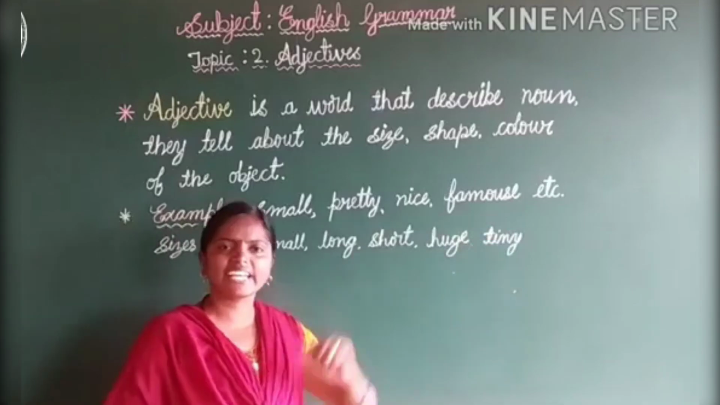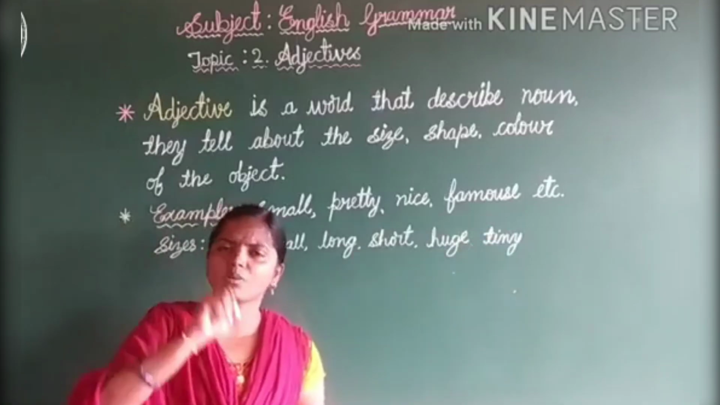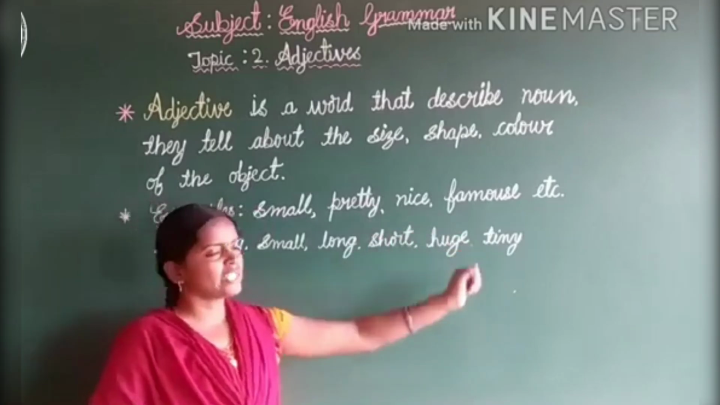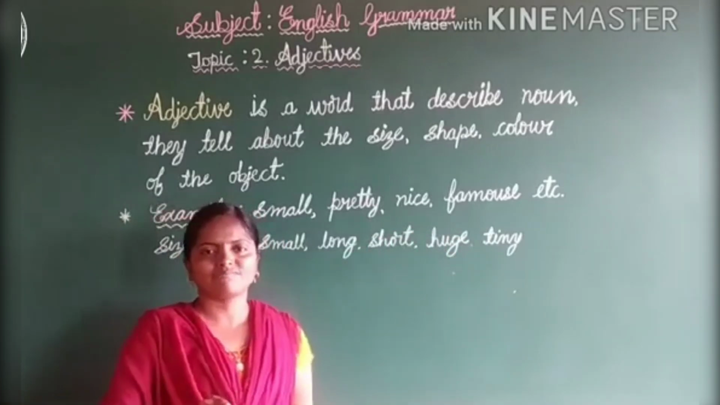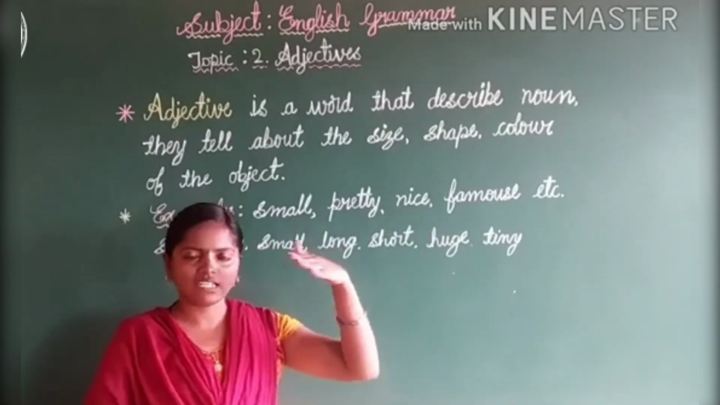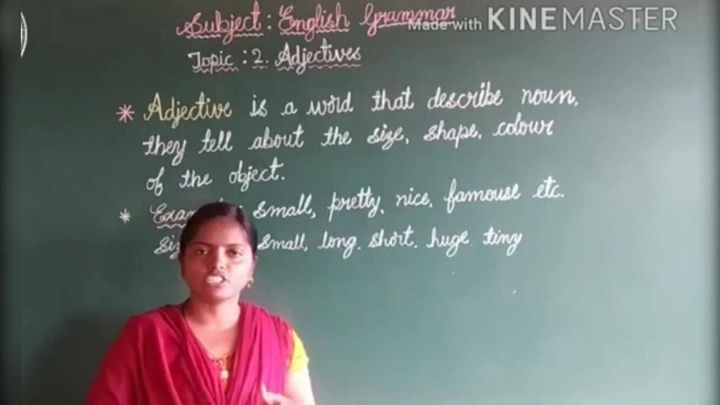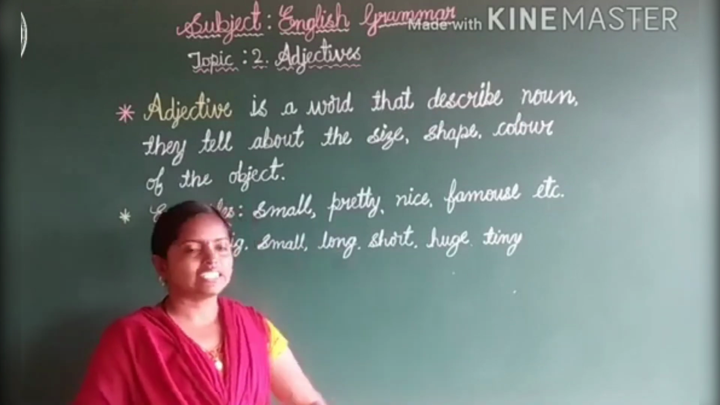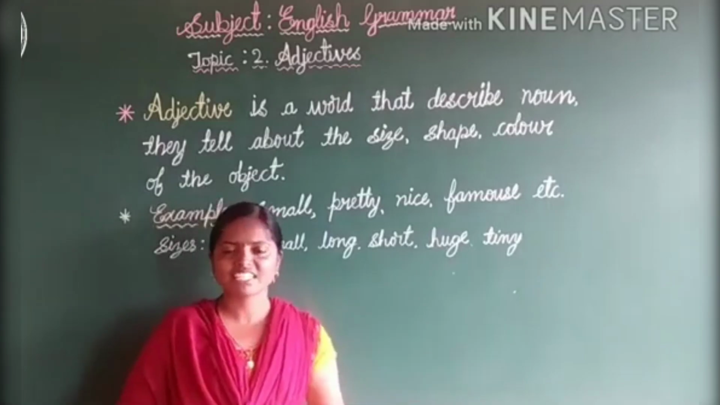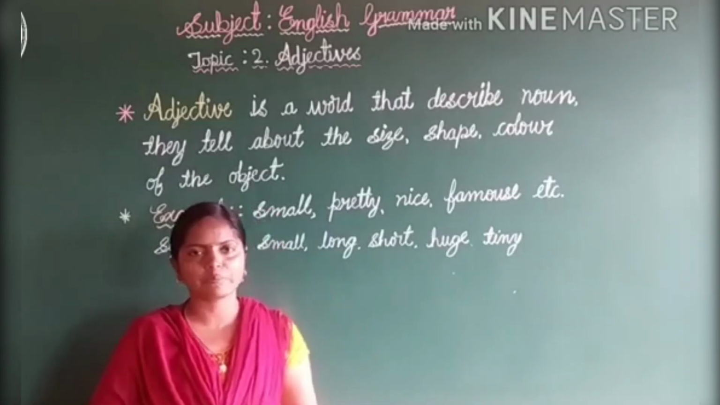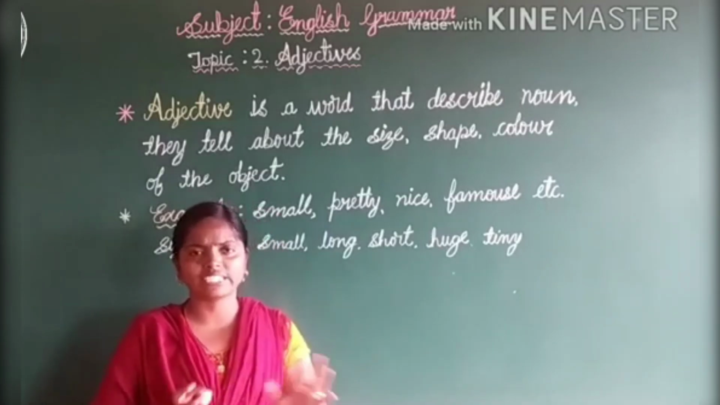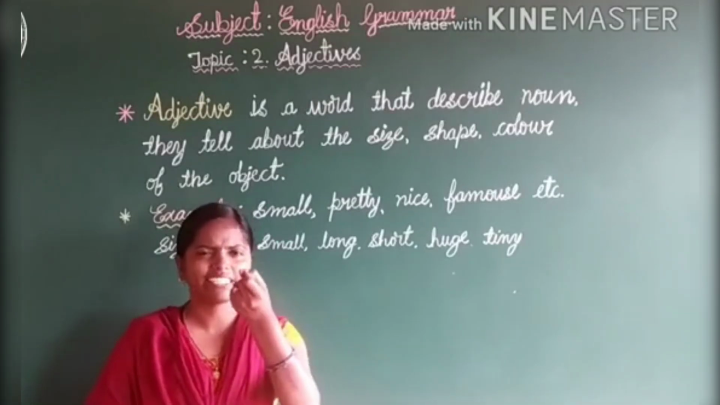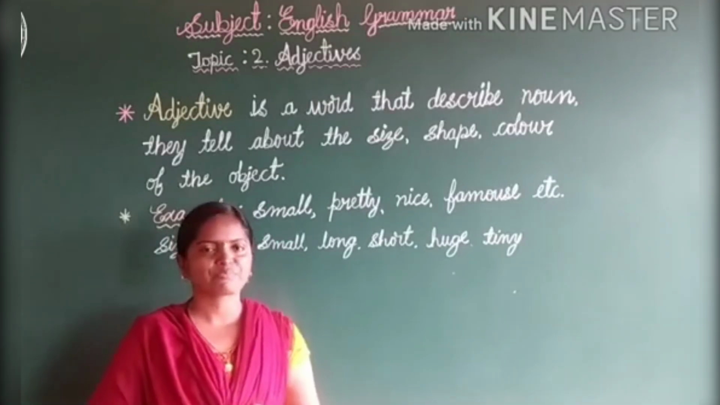Then tiny. Tiny means very small. See, small, already you know this adjective, right? Tiny means very small. A little less than small, we are calling tiny. Those are very small. That is also an adjective. Already you know in first standard, right? Twelve tiny tadpoles. How do tadpoles look? Tadpoles are very small, right? Those are very tiny tadpoles.